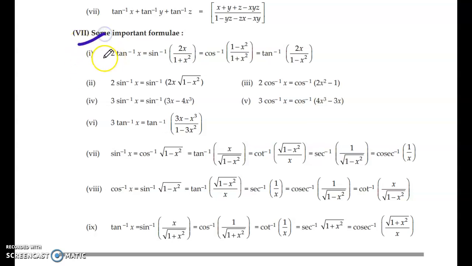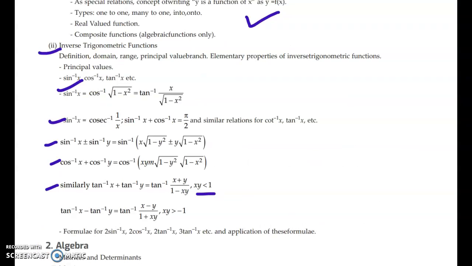Now these formulas like 2 tan inverse x, 2 sine inverse x, 3 sine inverse x come to the rescue when you are solving these inverse trigonometric questions. Sometimes you might get a question like 2 tan inverse x plus sine inverse x equal to pi by 3. At that time you have to convert that 2 tan inverse x into tan inverse or sine inverse, whatever the question is. So it depends on whatever condition you get; you have to convert it accordingly. We will be solving all these questions. Stay tuned and subscribe to my channel for that.